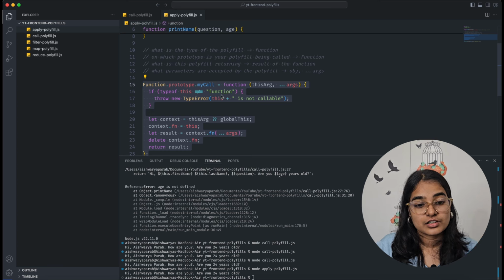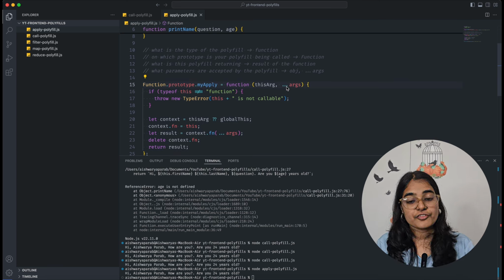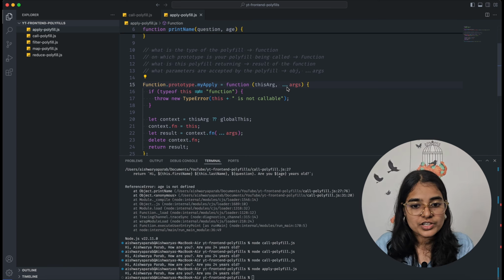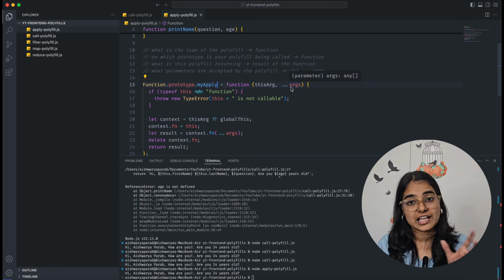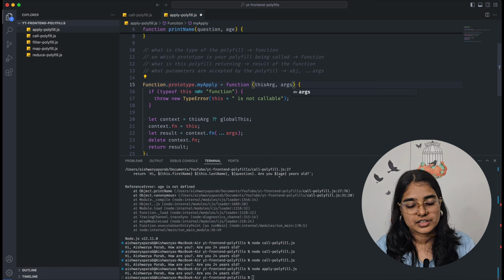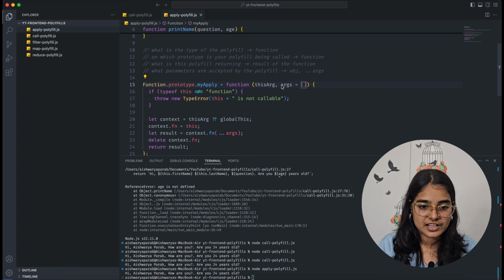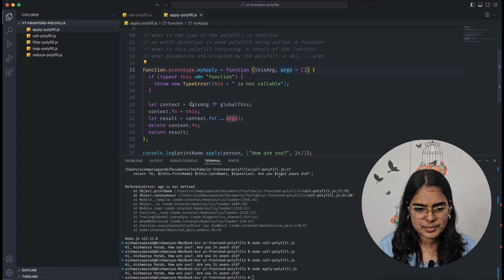The call polyfill I will change. So instead of call, I will use apply, and instead of spreading the args, now I don't need to spread the arguments, right? Now I just need to use the array. By default, let it be empty. This is an array now. This will remain the same.